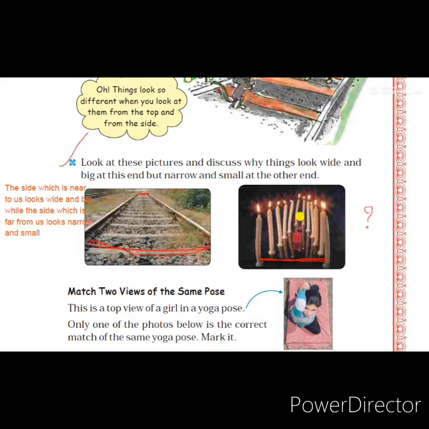So you have to write this question and the answer also. Copy this answer from the video. The answer is the side which is near to us looks wide and big, while the side which is far from us looks narrow and small. This is the answer for this question.